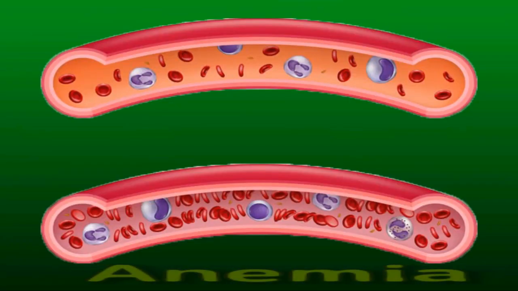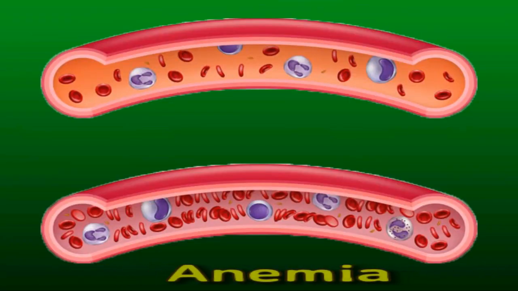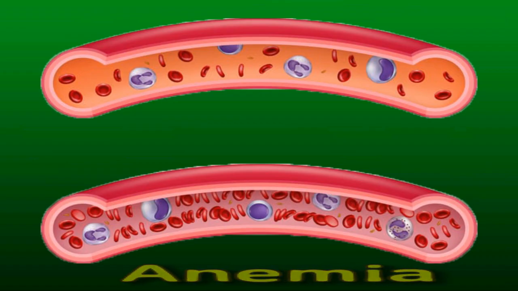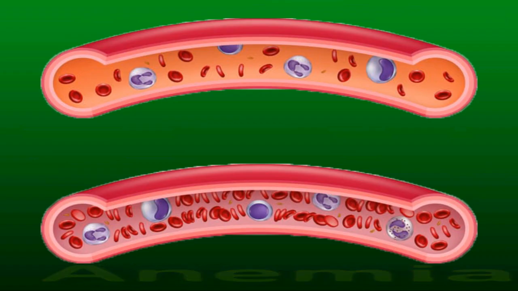Anemia. Anemia occurs when a person's hemoglobin levels are low, often due to an iron deficiency. Other symptoms of anemia include dizziness, shortness of breath, headaches, cold feet and hands, palpitations.